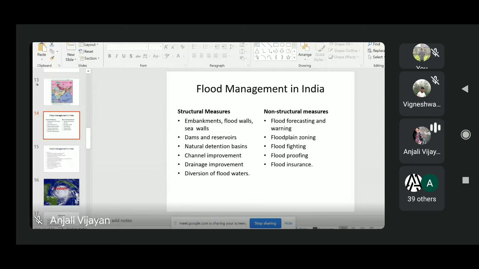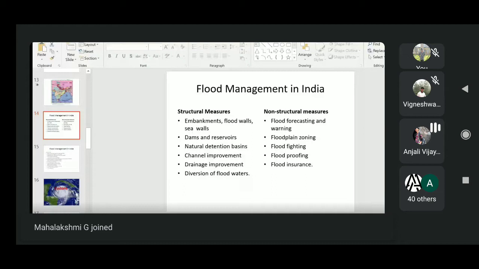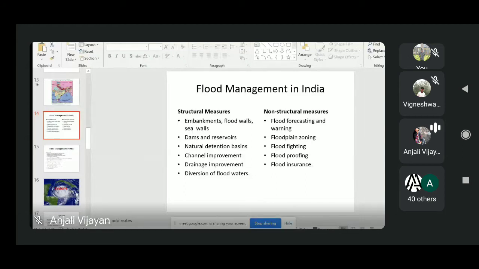So first one is embankments, flood wall, and sea wall. It actually reduces the overflowing of banks. Especially the embankments are usually made of earthy material, some soil or clay, very easily available material. This is one of the cheapest methods to control the flooding, and it will act as a barrier. The same case happens with flood walls and sea walls also. These are also very cheap methods to prevent the flood water from coming to the low-lying areas.